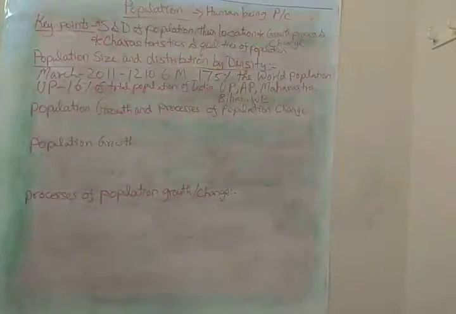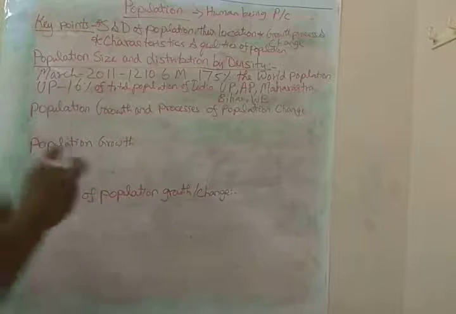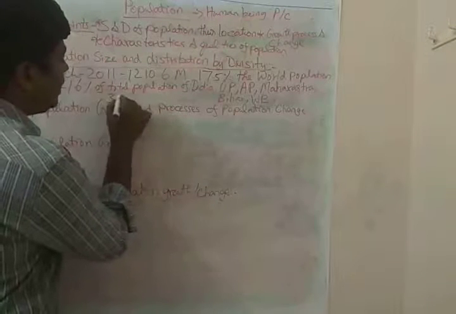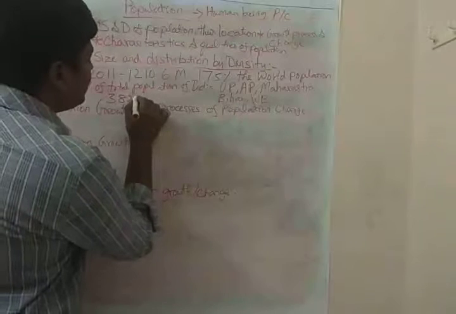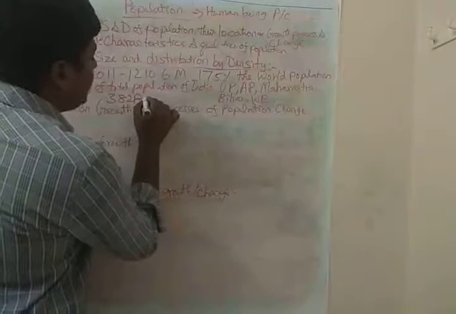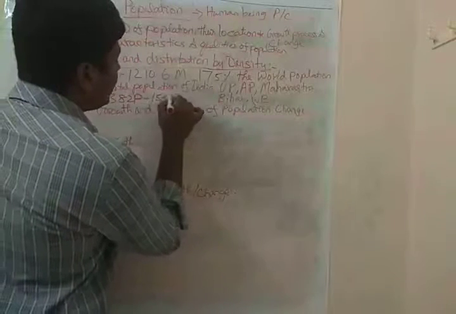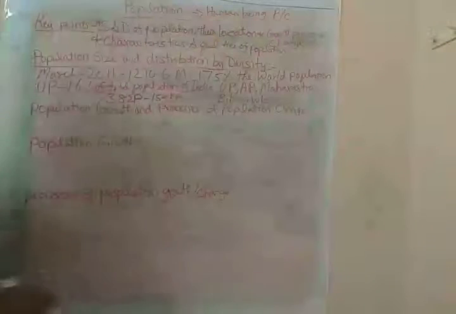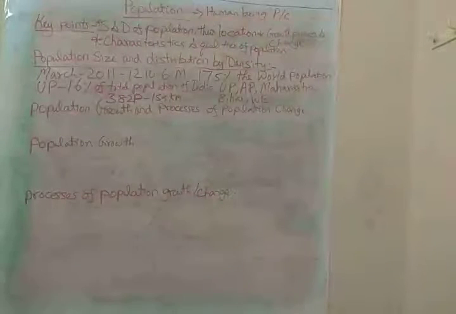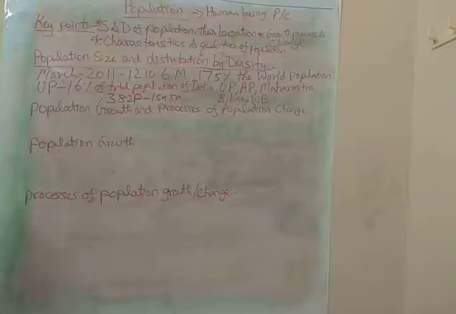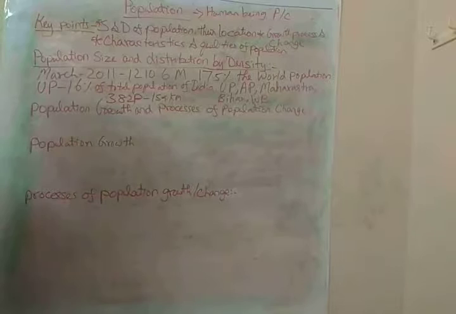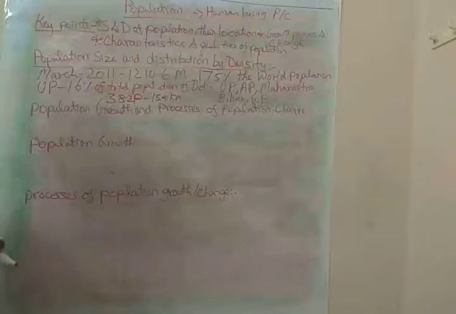But according to that survey, if we calculate it, we find that 382 people are living in 1 square kilometer. So it is much more than the ratio. Okay, ma'am. So that's what we are saying. And next thing is, this proves that we are a densely populated country in the world.